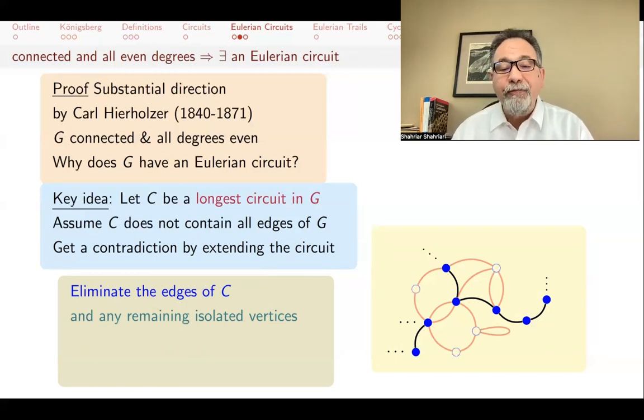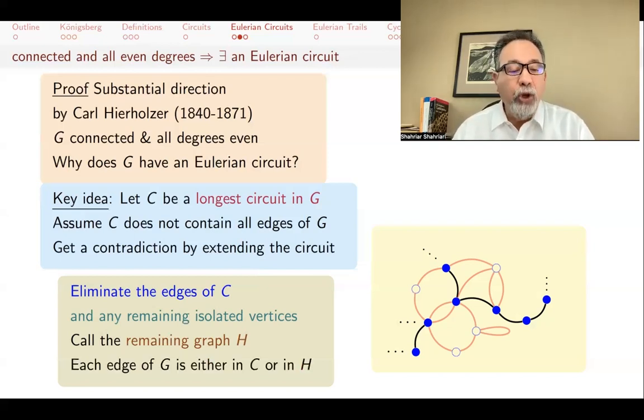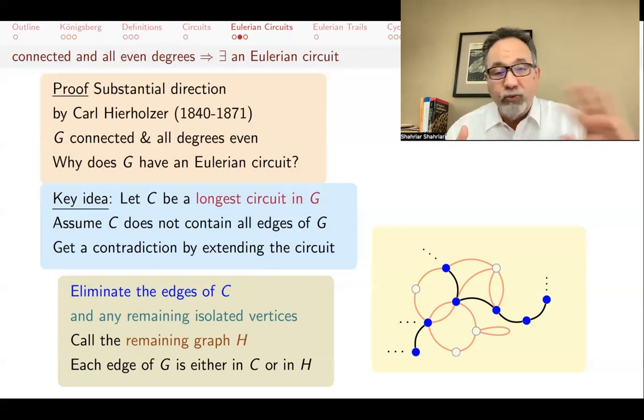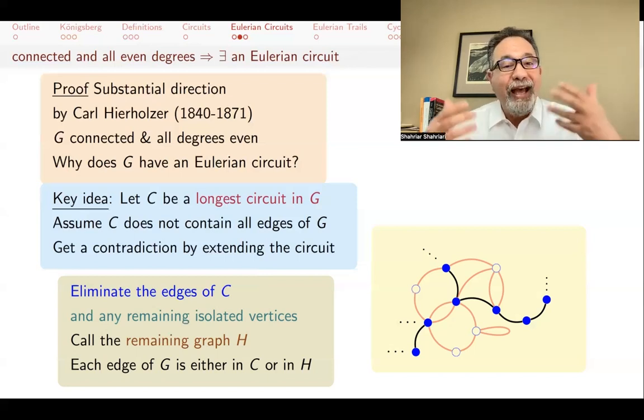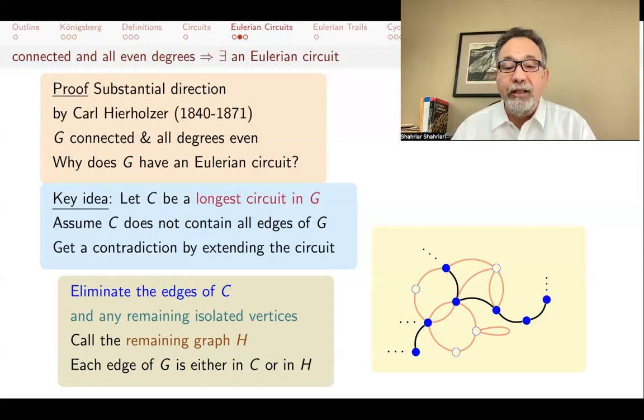The remaining graph, I'm going to call H, and I'm going to try to use it to extend this circuit C. And note that each edge of the original graph G is either in the circuit or in this remaining graph H, because that's the way we constructed H. We took the edges of C and dropped them and dropped some vertices, but no other edges, and every other edge was in H. So every edge of G is in exactly one of C or H. It can't be in both, but it's in one or the other.